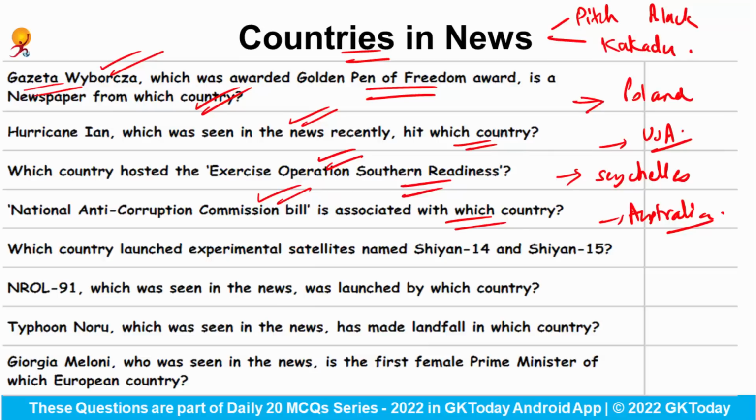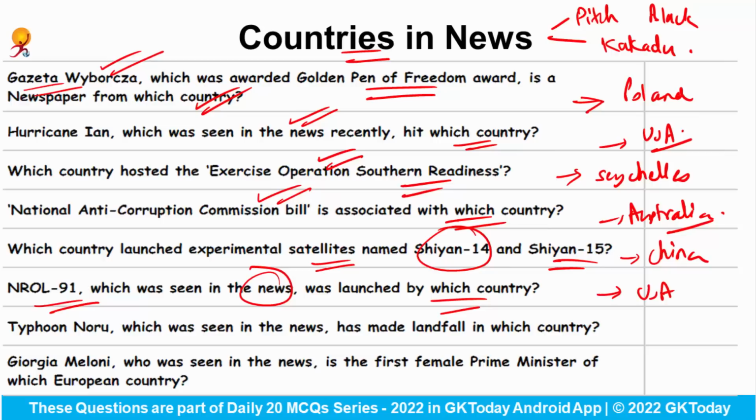Which country launched experimental satellites named as Shiyan-14 and Shiyan-15? These 2 satellites belong to the country China. NROL-91, which was seen in the news recently, was launched by which country? So it was launched by the country USA. Typhoon Noru, which was seen in the news, has made the landfall in which country? So this typhoon Noru has actually hit the country Philippines.